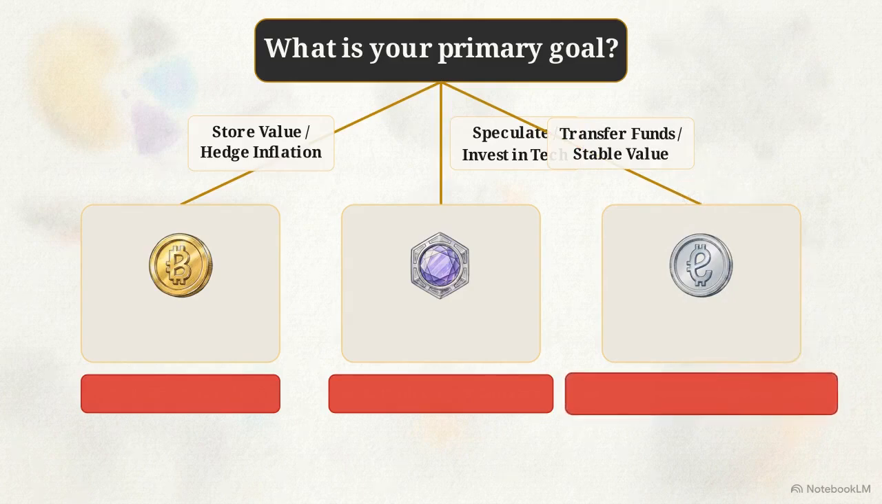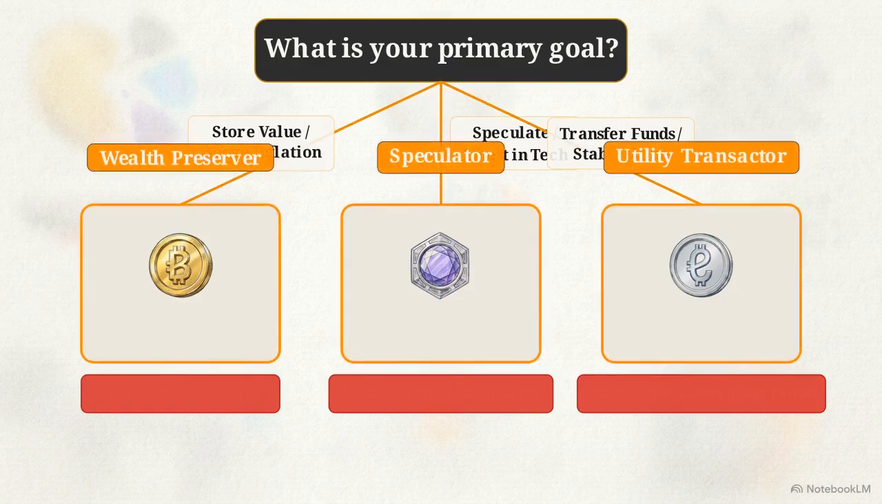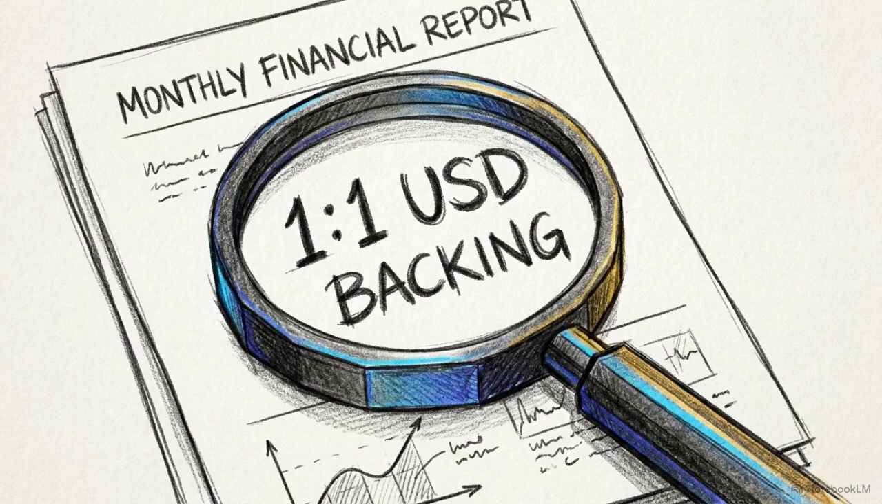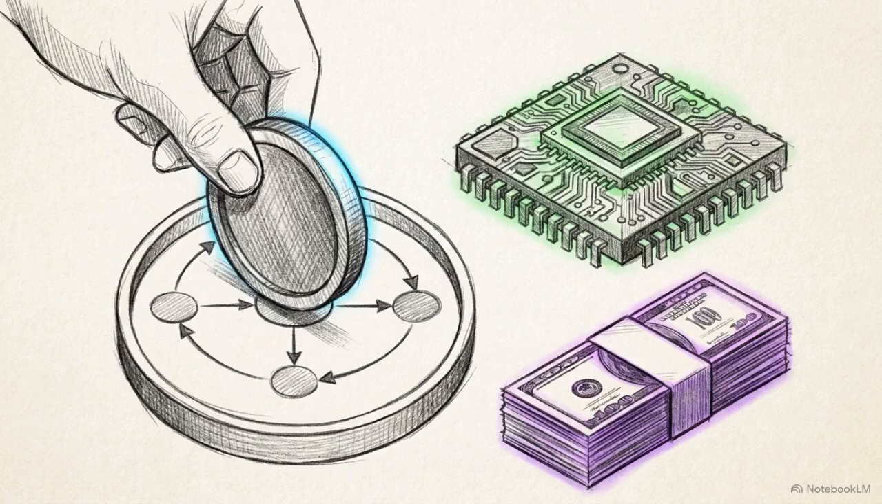Finally, the utility transactor wants instant, borderless funds transfer without exposing their capital to price swings. Their tool is the stablecoin. This path requires vigilantly monitoring the issuer's reserve audits to ensure the asset maintains its fiat peg. Success in digital assets depends on matching a token's underlying architecture to your exact risk tolerance and financial objective.